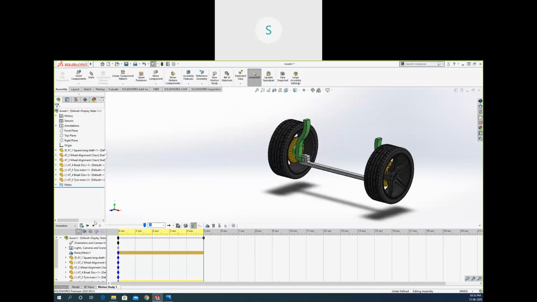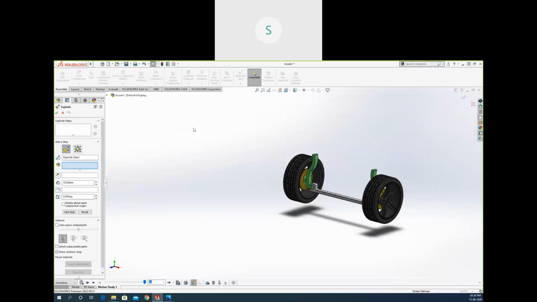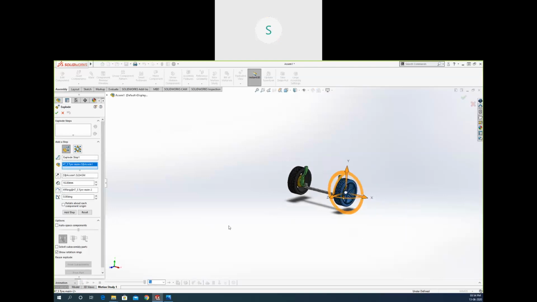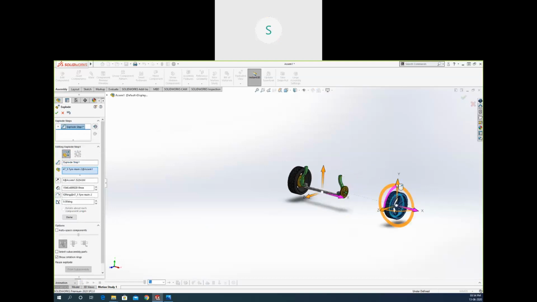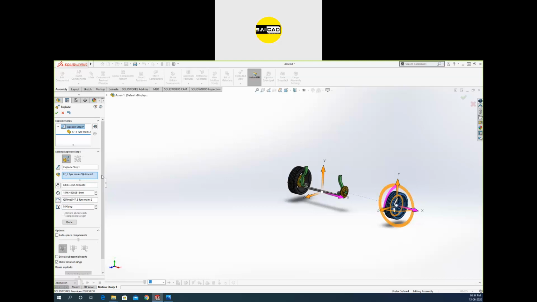Now if you want to show some animation, like I want to separate those components, you have the animation option. Here is the exploded view. You can select the component like that, you can move it. Okay, you can move it like, okay, you can see right now it is moving in a single direction.